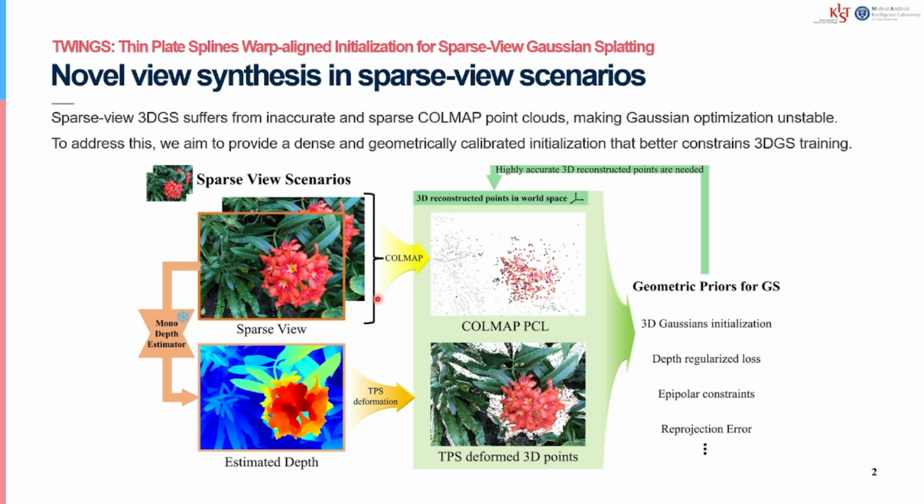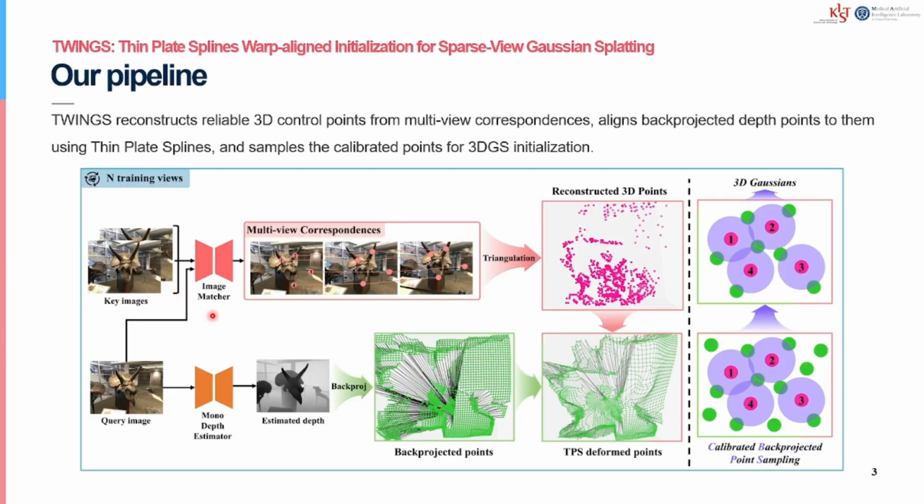Our key finding is that our method produces balanced foreground and background coverage, which is crucial for stable Gaussian optimization in sparse-view scenarios. Our method consists of three main components. First, we construct multi-view correspondences across the sparse input views. Using these correspondences and known camera parameters, we triangulate reliable 3D control points in a world coordinate system.